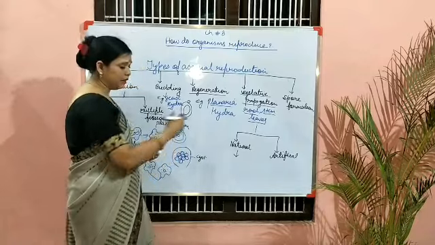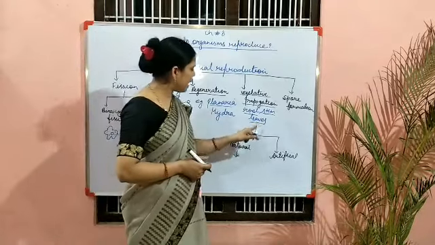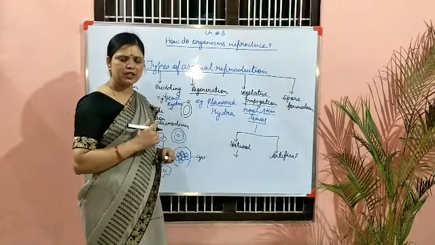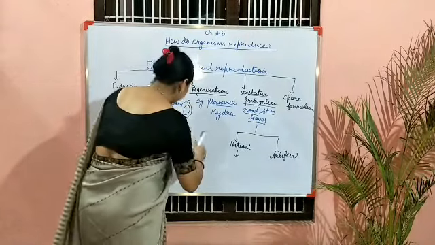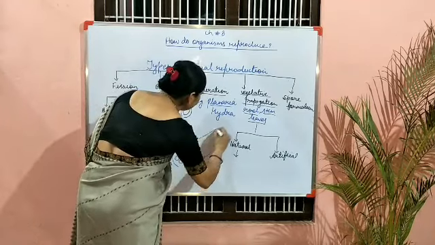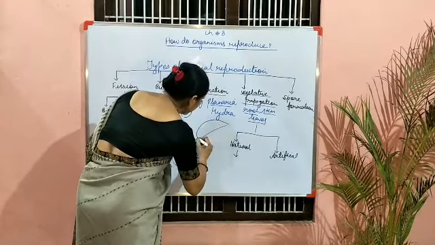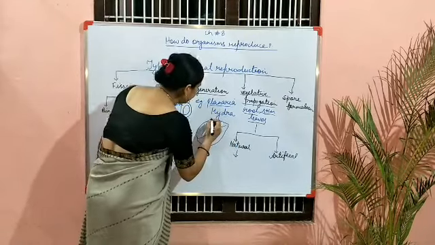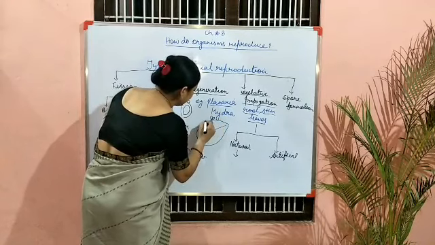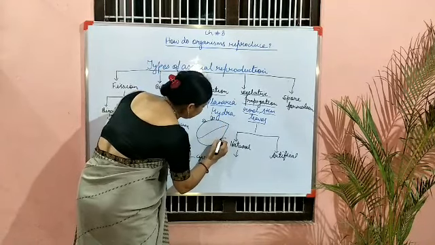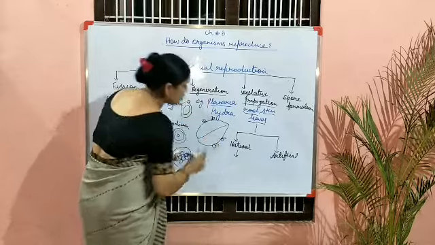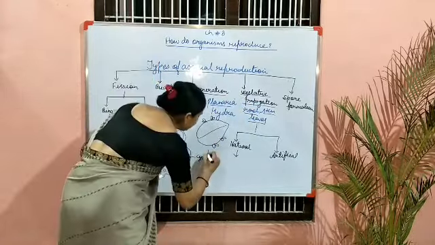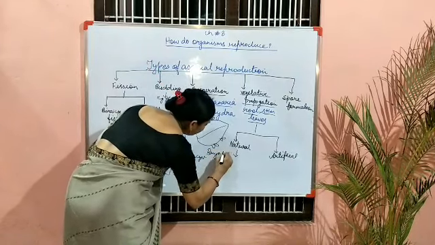Or we can say the vegetative propagation by leaves also comes under it. Bryophyllum leaves. Children, did you see this leaf? A large leaf is there, like that. At the notches of this leaf, the leaflets appear like that. The leaflets appear. This also comes under natural vegetative propagation. But the example is bryophyllum.